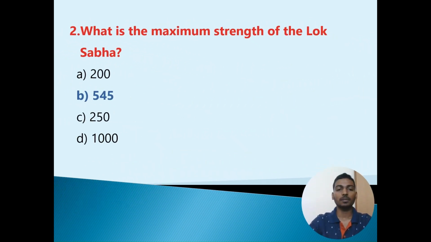Second question: What is the maximum strength of the Lok Sabha? Option A, 200. Option B, 545. Option C, 250. Option D, 1000. The correct option is Option B, 545.